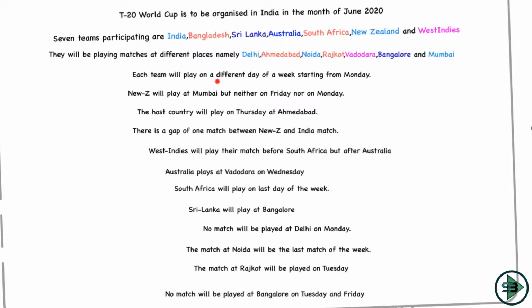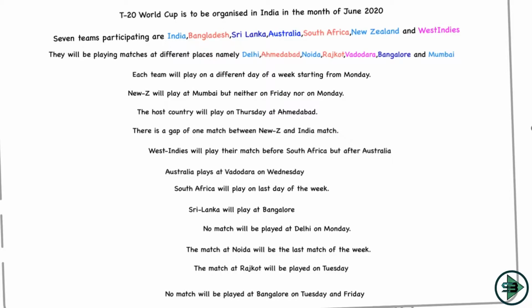Each team will play on a different day of a week starting from a Monday. So the third column will have the days. Starting from Monday, the first match will be played on Monday. So in 1 week, all the 7 matches will be played by these teams at 7 different places. Starting with the first match on Monday, second match Tuesday, Wednesday, Thursday, Friday, Saturday and then Sunday. And that's how the week will end.